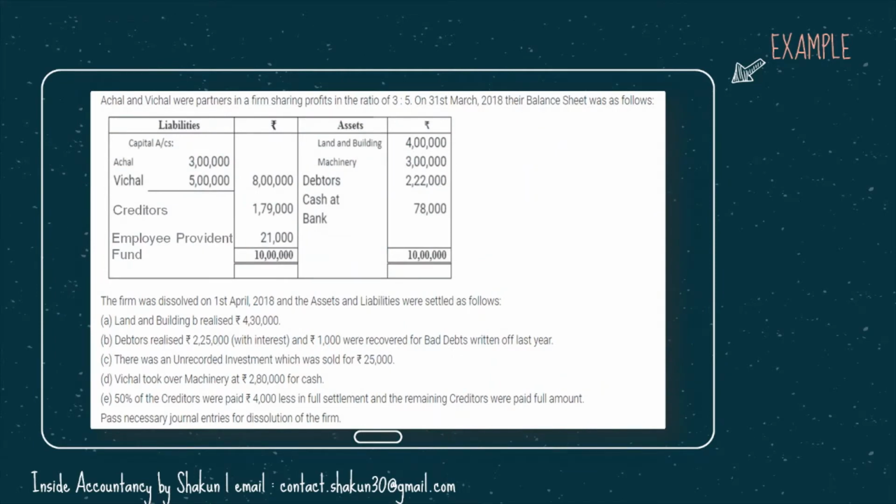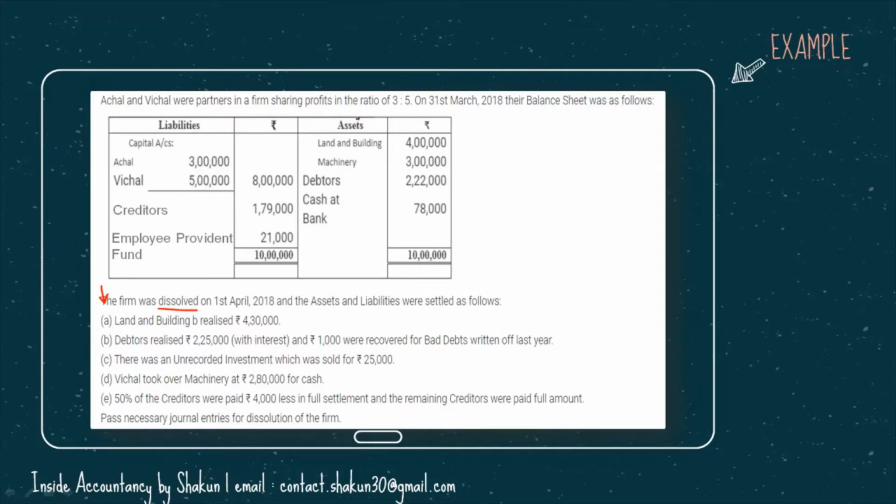Achal and Vichal were partners in a firm sharing profits in the ratio of 3:5. On 31st March 2018, their balance sheet was as follows. The balance sheet is given and the firm was dissolved on 1st of April 2018 and the assets and liabilities were settled as follows. So the information regarding assets and liabilities has been given. So we need to follow the proper sequence for writing off all the assets, for closing all the assets, then closing the liabilities, and then we'll move on to all these adjustments which are given here in the question.